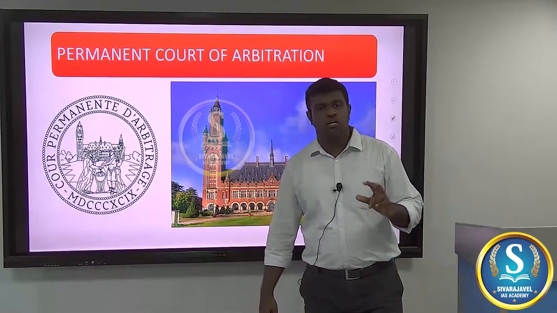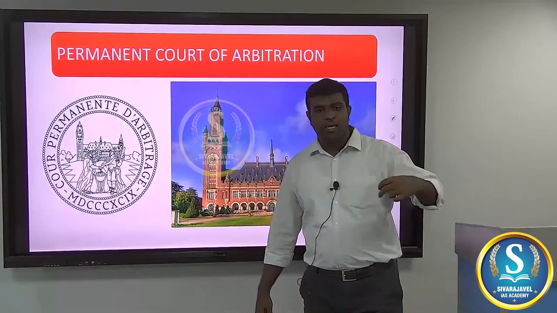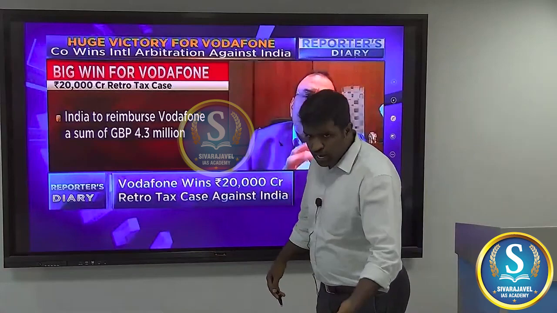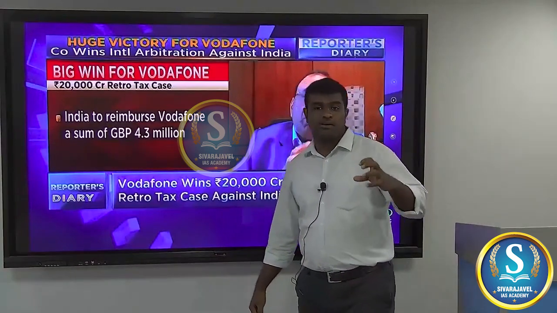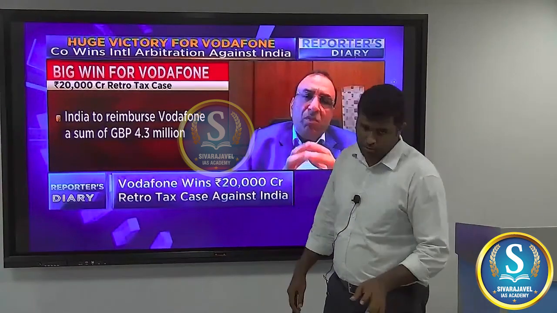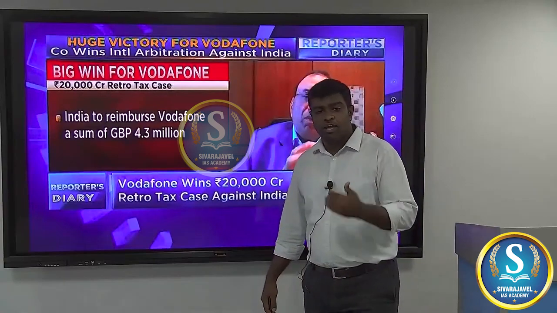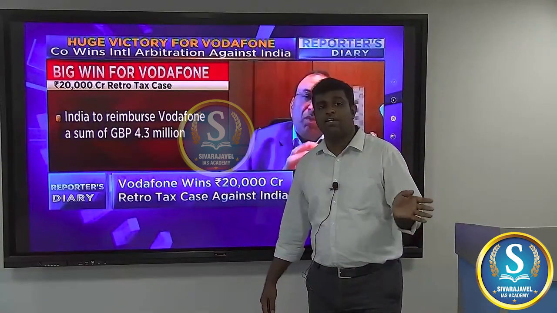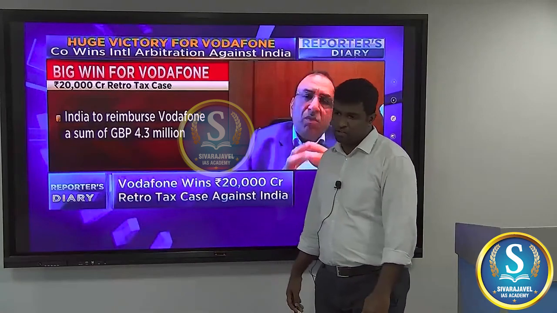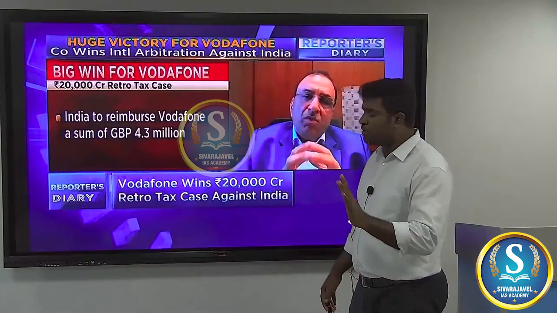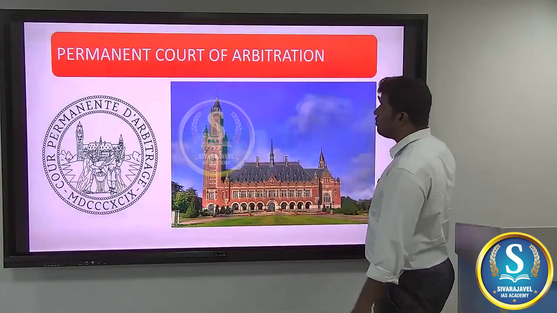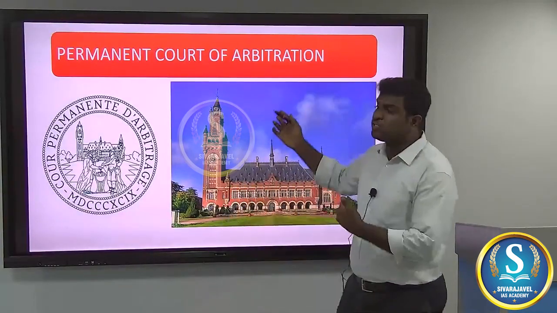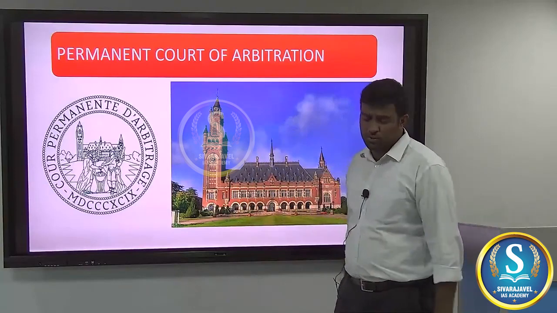The argument was that when Cairn Energy could not pay the amount of tax in 2015, the government immediately acquired certain shares of Vedanta. Therefore, Cairn Energy is saying that it had lost because of this acquisition by the government, and the government has to pay back the value. It is this value that the government needs to pay because the Permanent Court of Arbitration has ruled in favor. So what is this court and what is the need of this court?